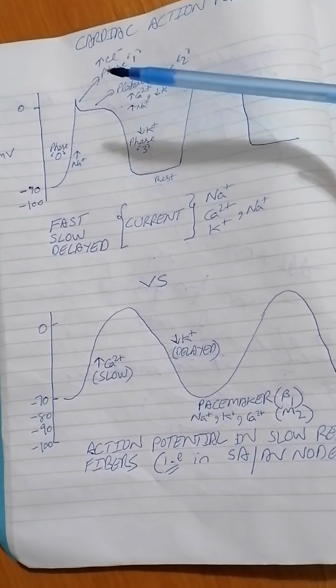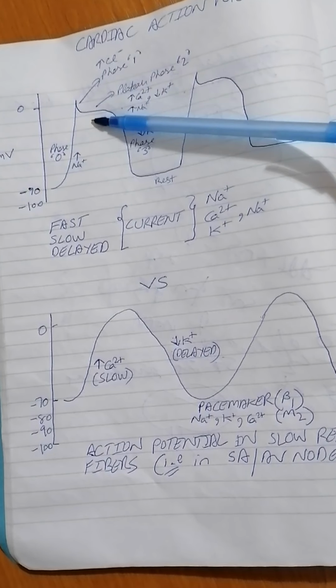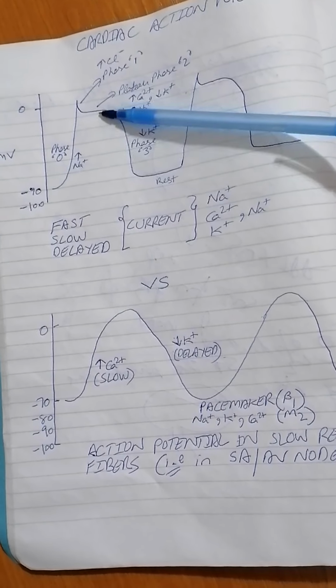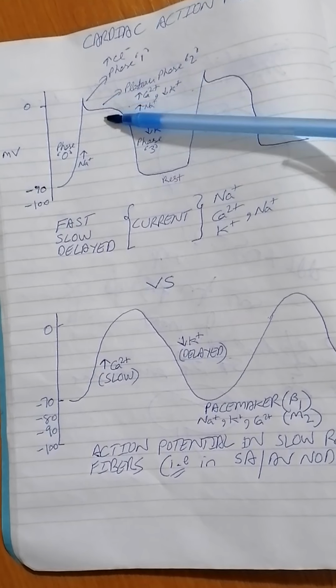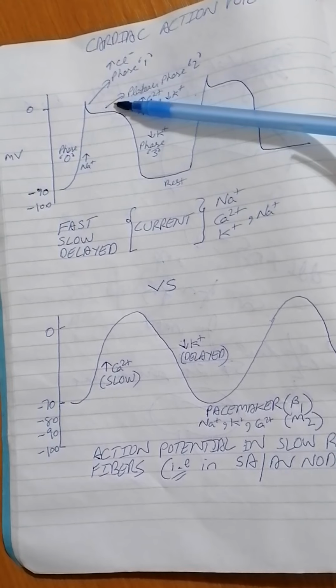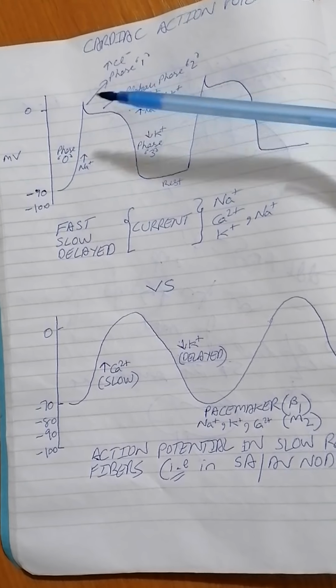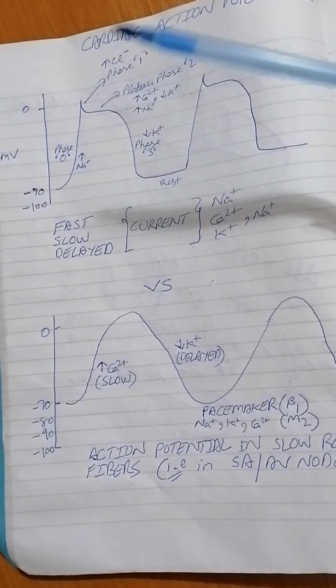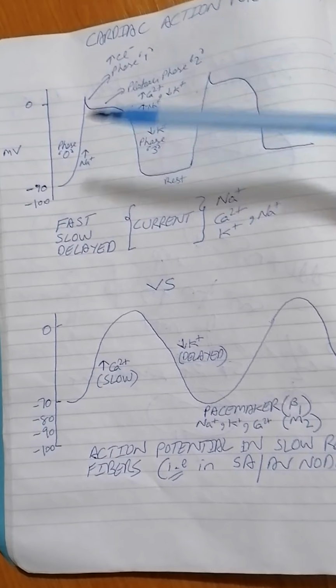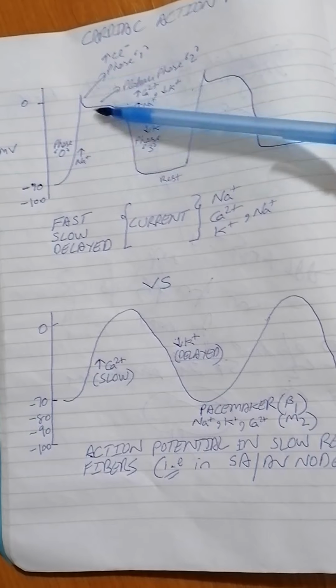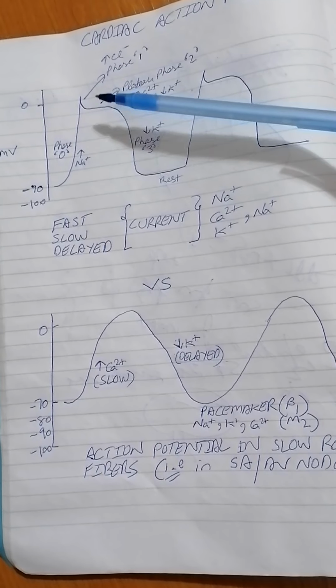What I mean by this is calcium gets inside the cells, which is a positive ion, and potassium, which is also a positive ion, leaves the cells. So calcium is positive, potassium is positive. One leaves, one enters. So there's not much gain or loss inside the cell, not much difference in the polarity of the cells.